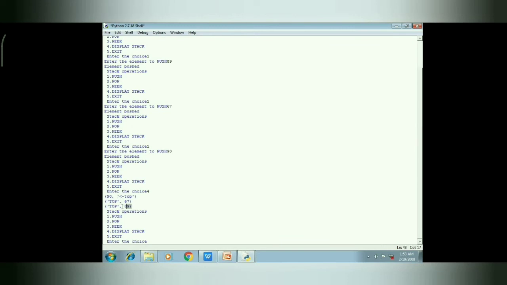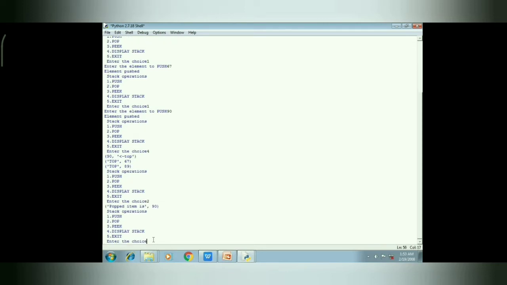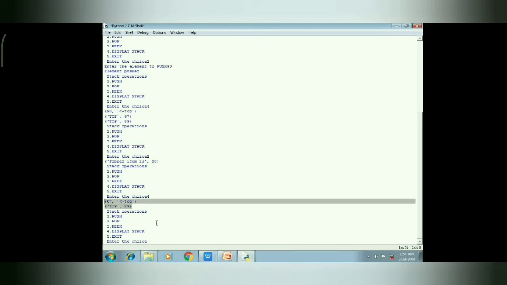Topmost element is 90. If we want to pop an element or delete an element, then the topmost element will be deleted and there will be only two values, that is 67 and 89, as you can see. Then again we are deleting the topmost element, which is 89. Then again we are deleting 67. Now no element is there in the stack. If we want to remove an element now, then it will give an underflow error.